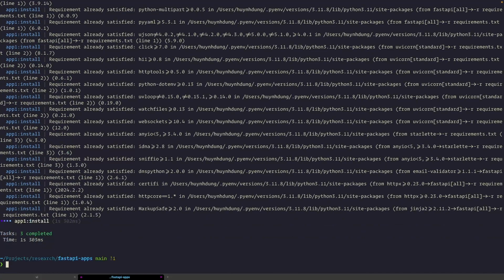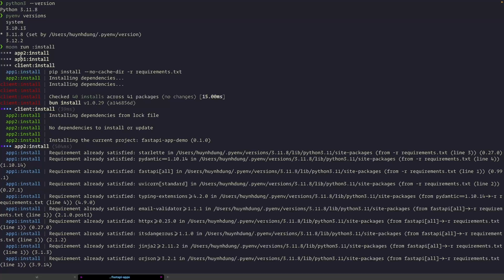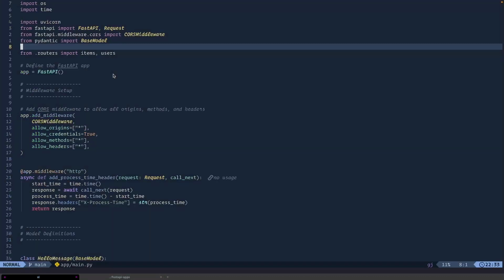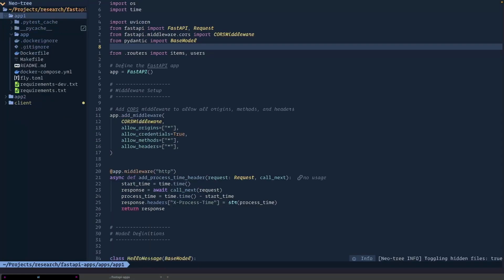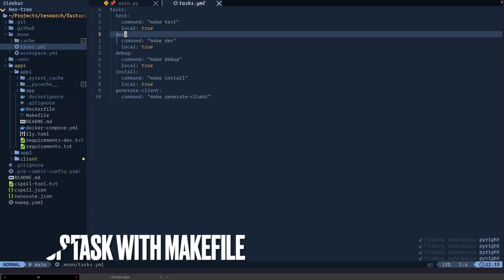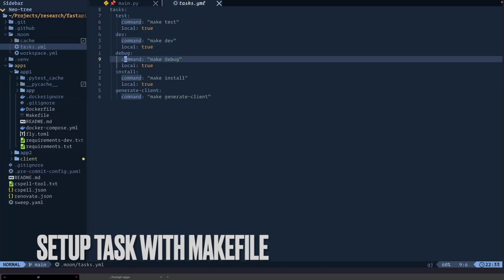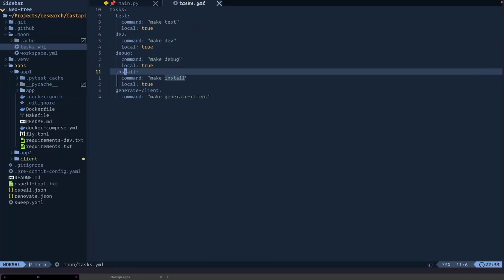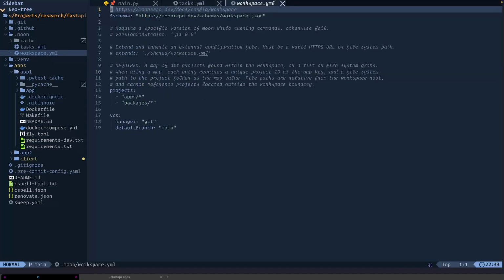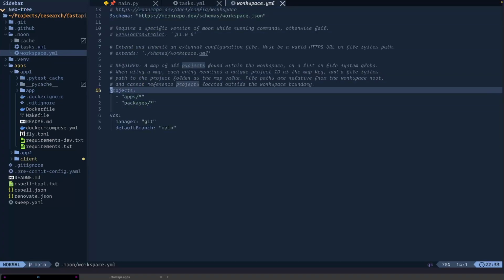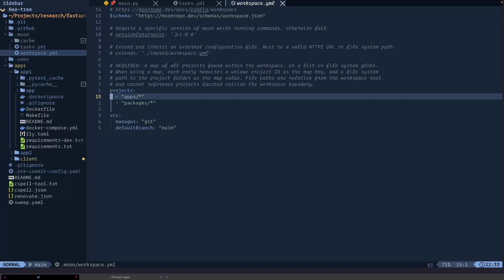With this one, you're gonna see there are three applications, and each one has the install command. And this is the task I define here. So whenever I say moon run install, it will run all the install tasks under the app folder. So how does it pick up? Because this is the workspace, and whenever I define where I consider app projects, they will be under the app folder or package folder.